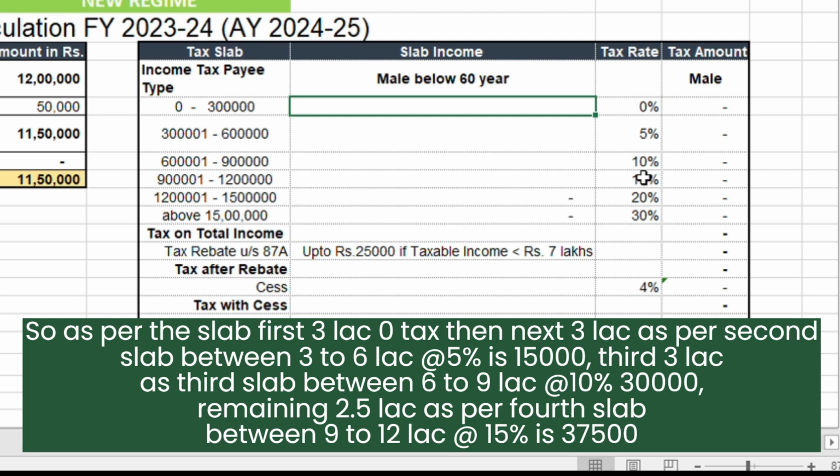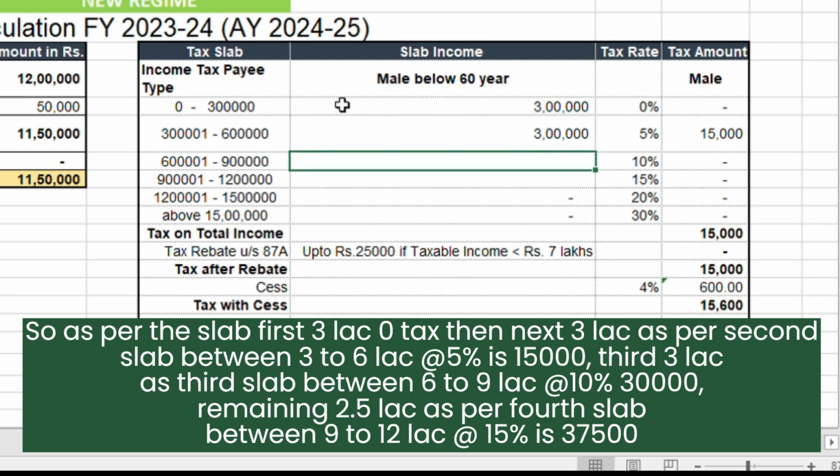So as per the first slab, first 3 lakh 0 tax, then next 3 lakh as per second slab, between 3 to 6 lakh at 5% is 15,000. Third 3 lakh as per third slab, between 6 to 9 lakh at 10% is 30,000. Remaining 2.5 lakh as per fourth slab, between 9 to 12 lakh at 15% is 37,500.